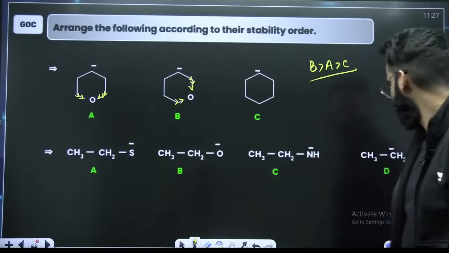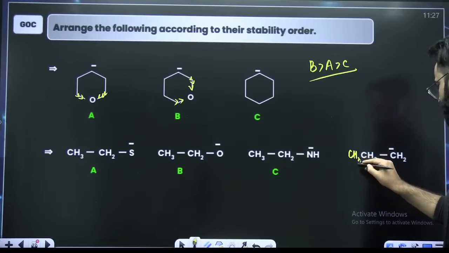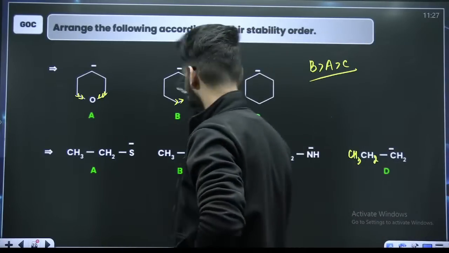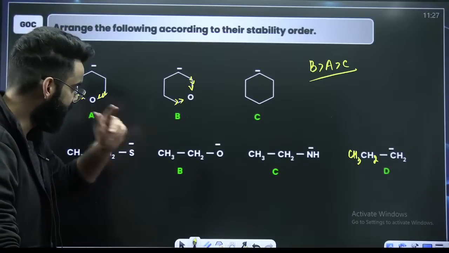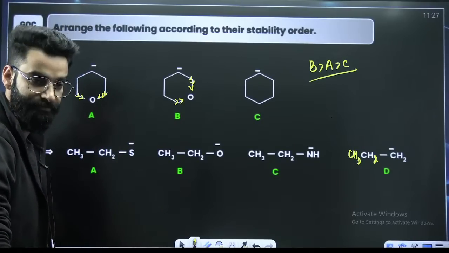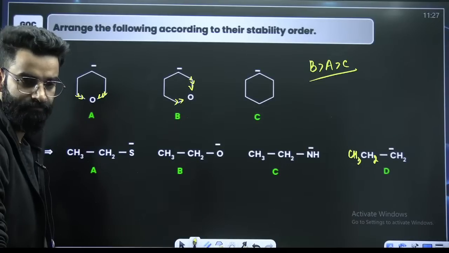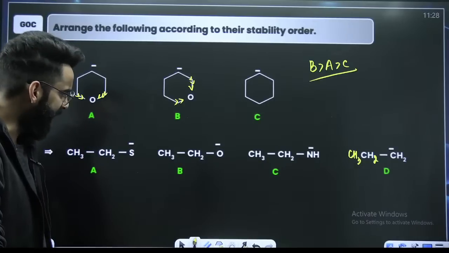What about this one? This is here CH3 and CH2. Okay. Now, A, B, C, and D. What do you see the stability order here? A, B, C, or D? What do you think? Quickly, guys.